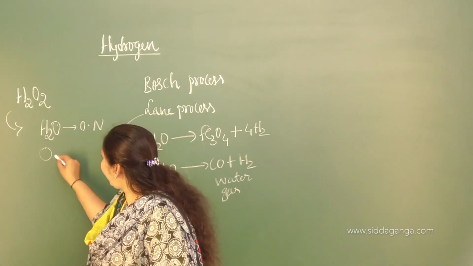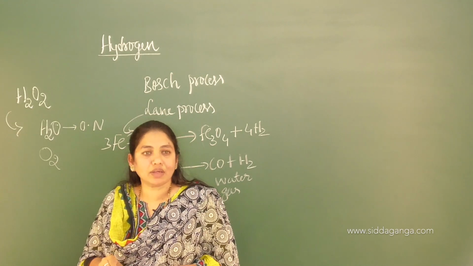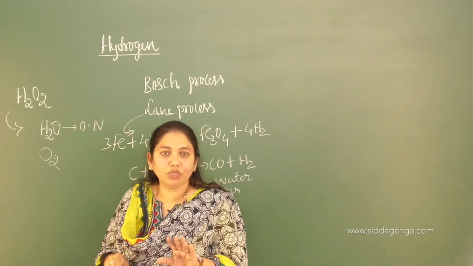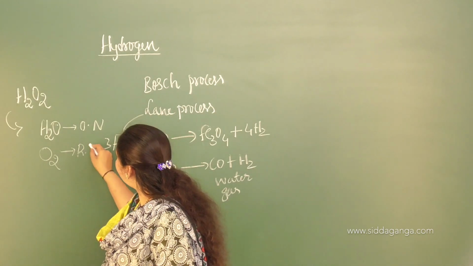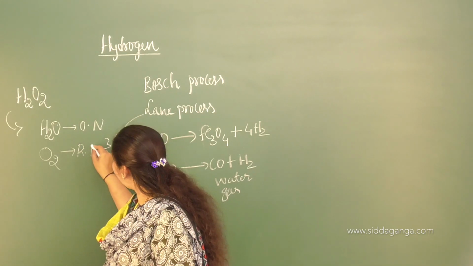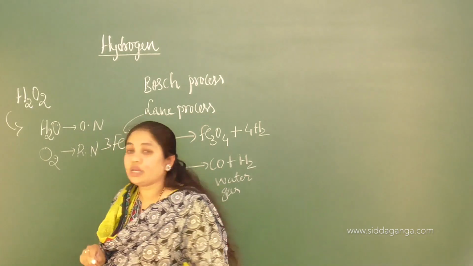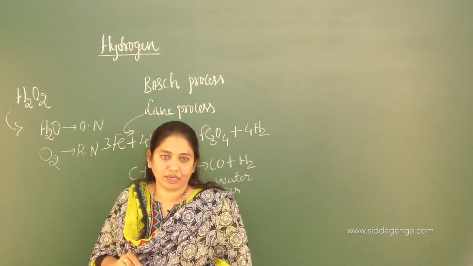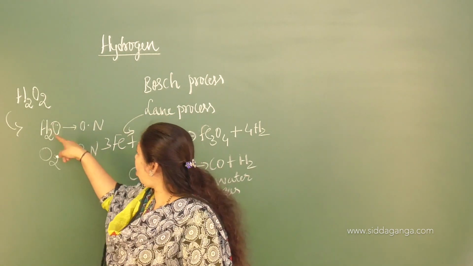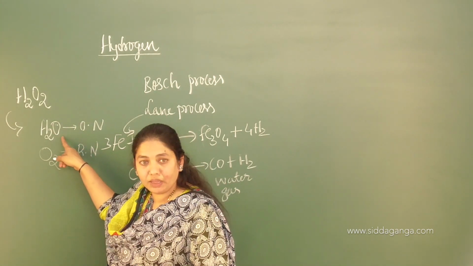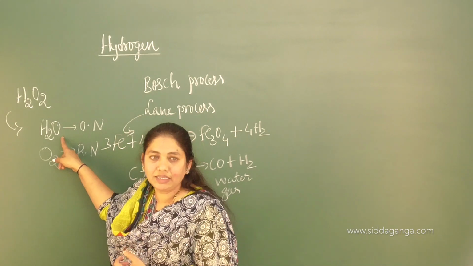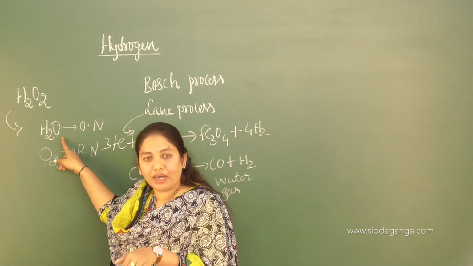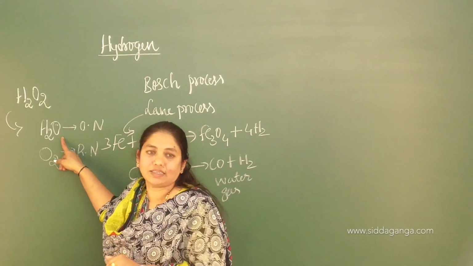Similarly, if there is formation of oxygen as a product, I am giving you a clue, that reaction shows the reducing nature of hydrogen peroxide. If it is oxidizing nature, there should be water in the products. You know about oxidizing reagents: one which undergoes reduction and oxidizes others.